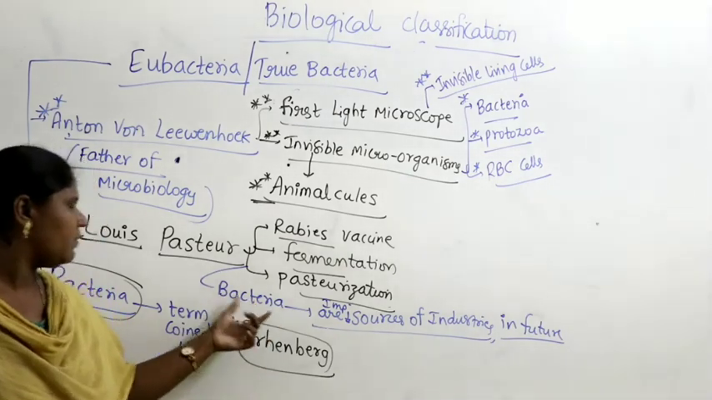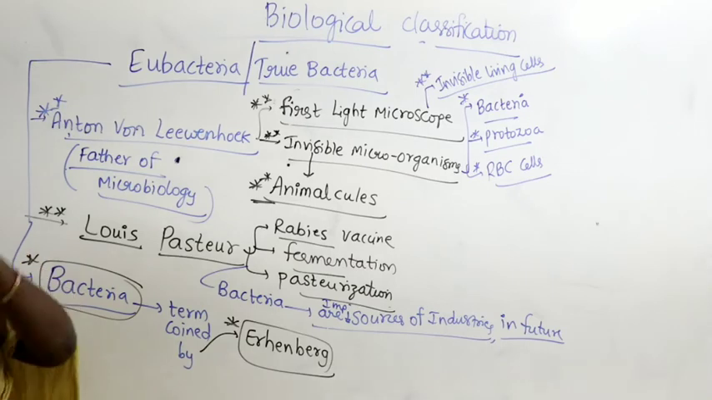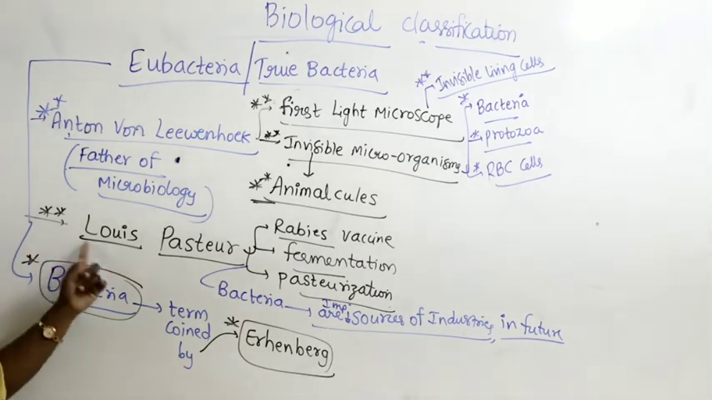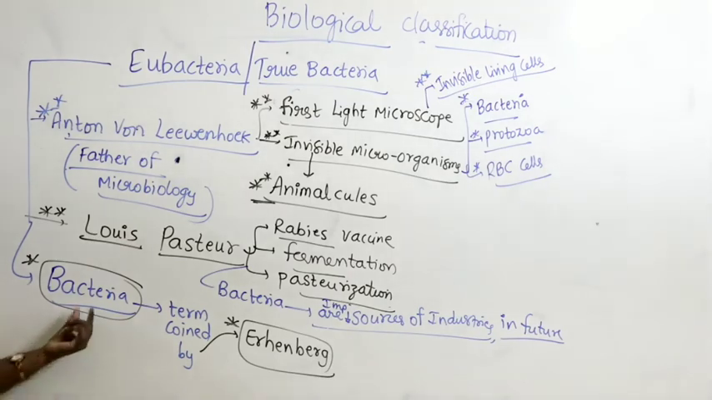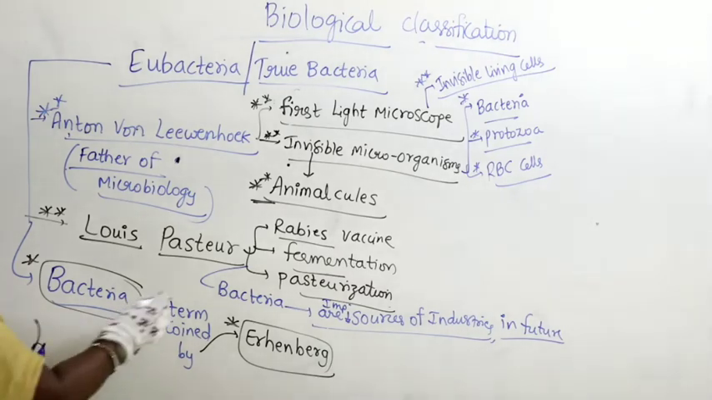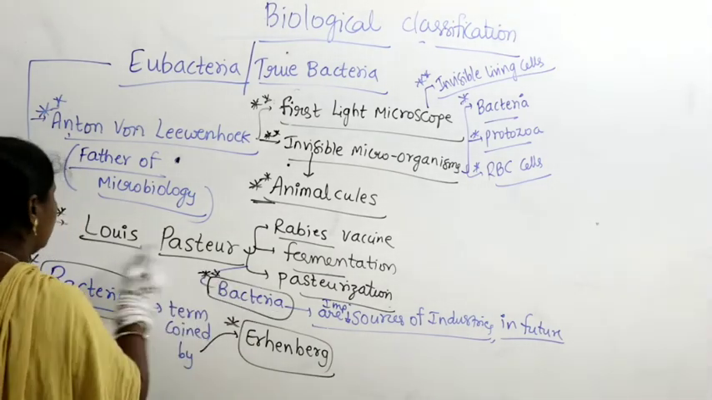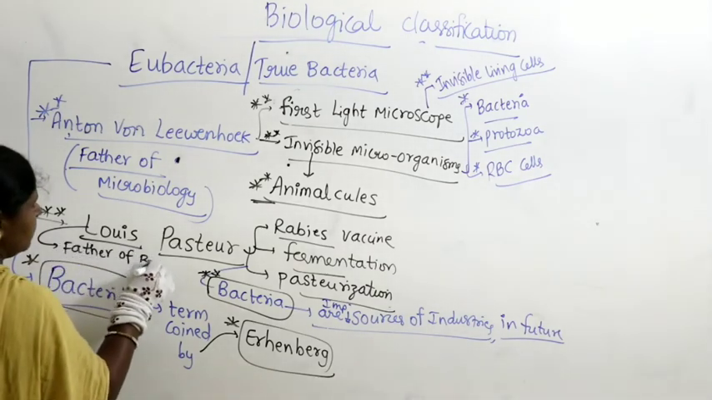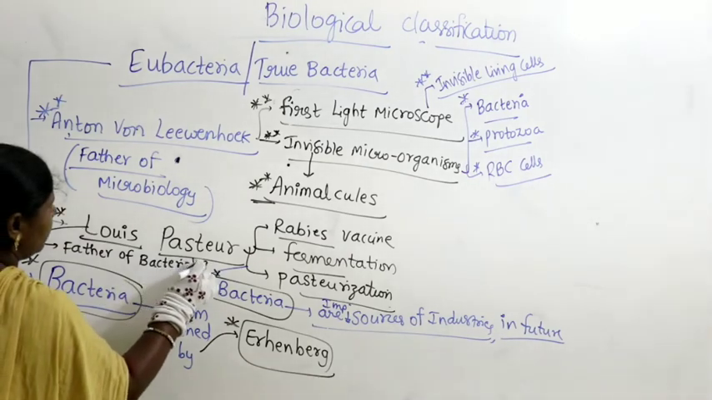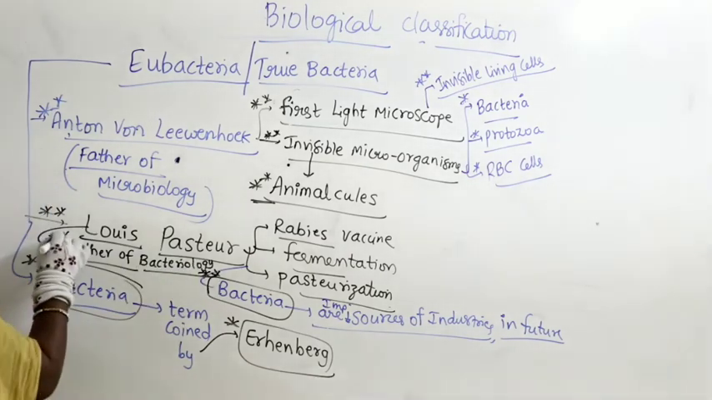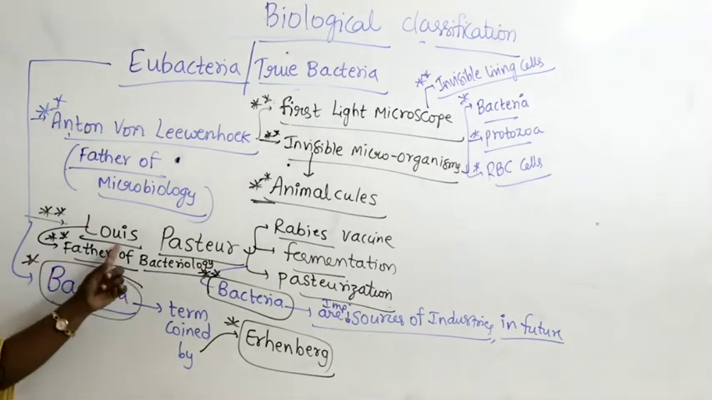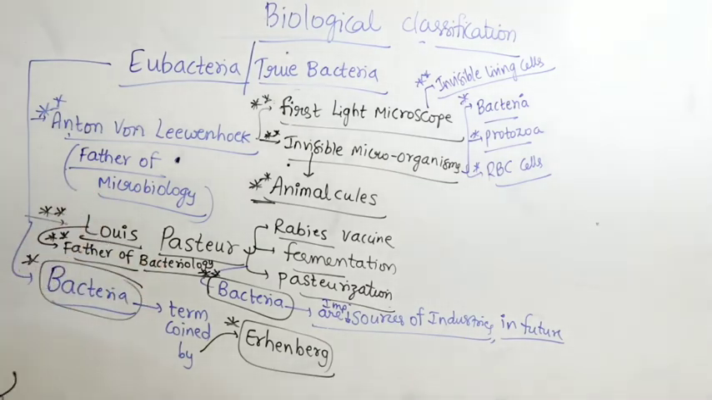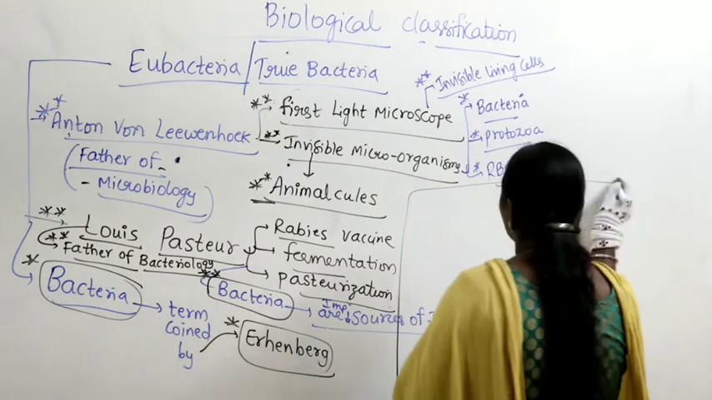That statement was given, and the importance of bacteria was noticed by the scientist Louis Pasteur. Okay, so the bacteria term was coined by Ehrenberg. Because he did great extensive work on the uses of bacteria, Louis Pasteur is called the father of bacteriology. So whenever you get the question who is the father of bacteriology, it is Louis Pasteur. Who is the father of microbiology? Anton van Leeuwenhoek. Later, let us talk about Robert Koch, another scientist.